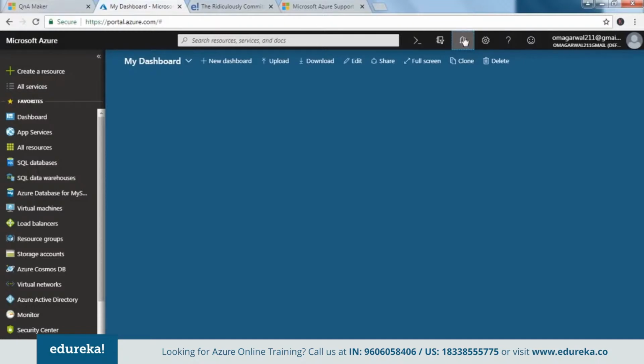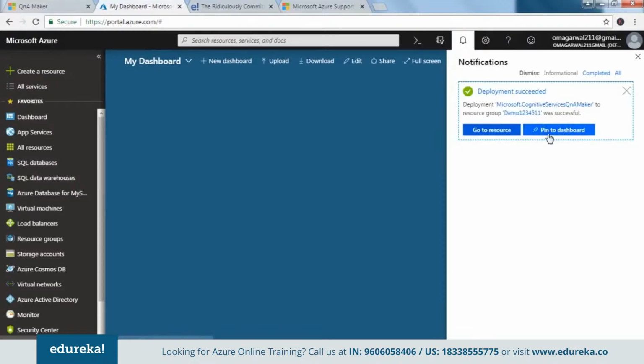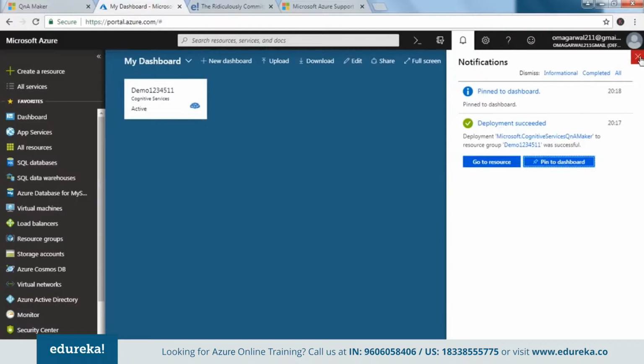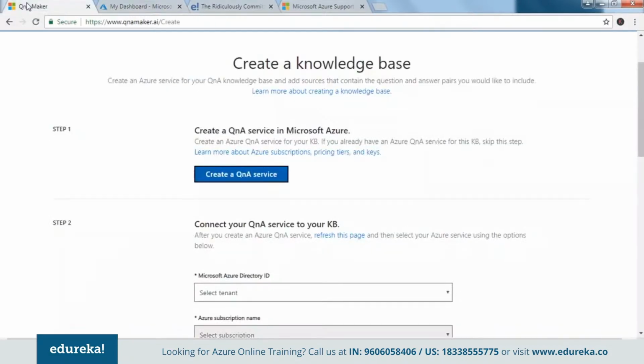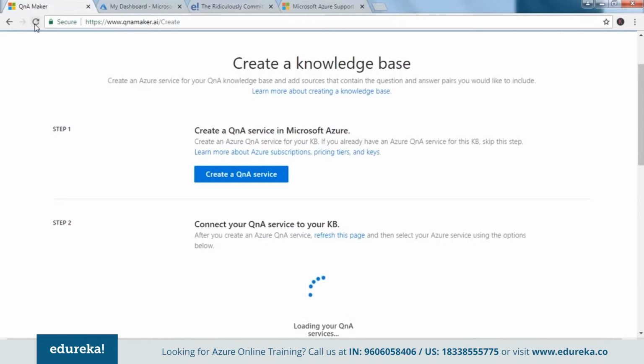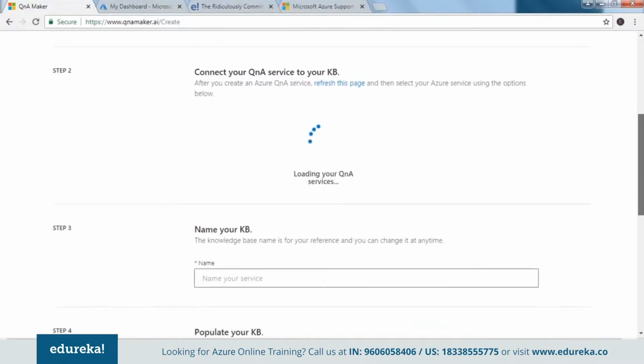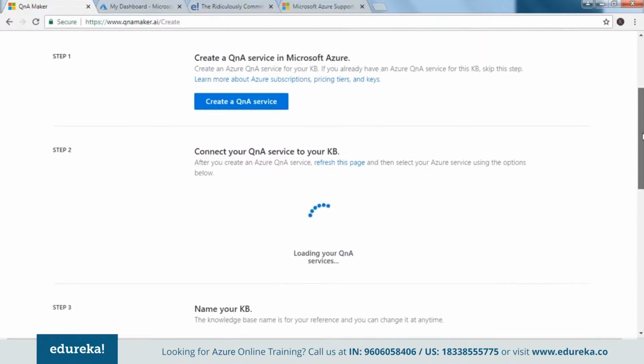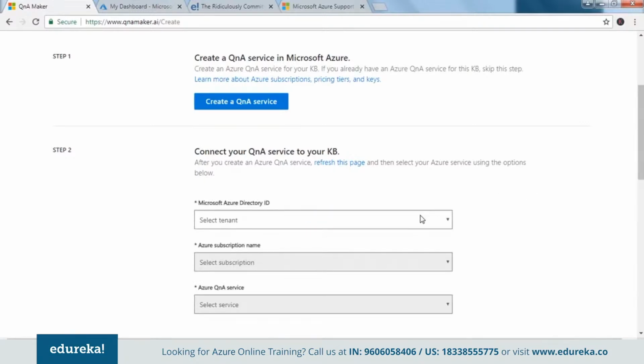And as you can see, our service is created. Let me just pin it to the dashboard so it becomes easier to use. It has been pinned. Now I go back to Q&A Maker and I refresh it. Guys, you need to refresh it once, because otherwise your so-called service won't be displayed here. Okay, loading your Q&A services. Okay, so it has been refreshed.